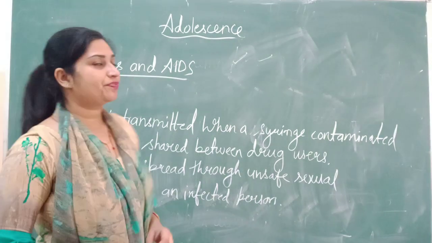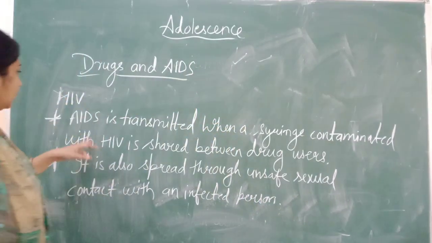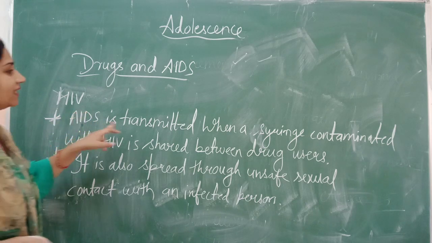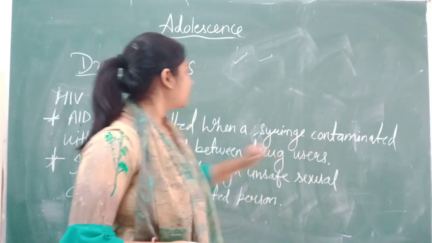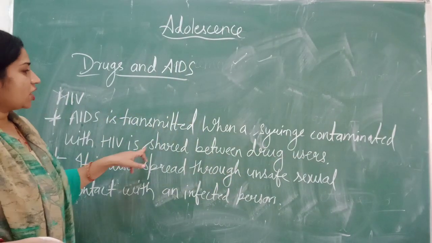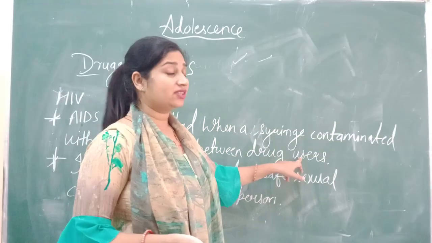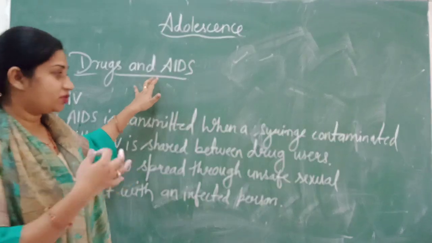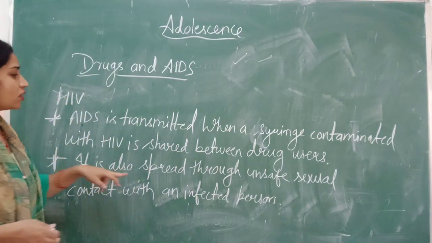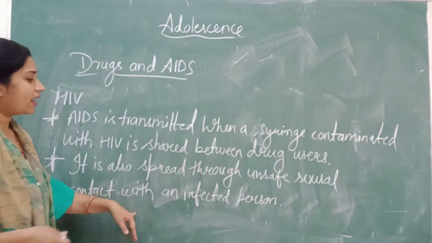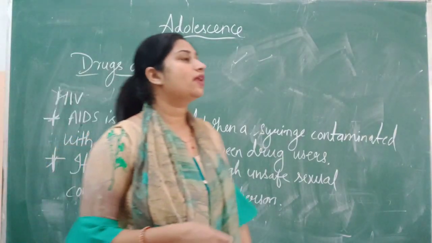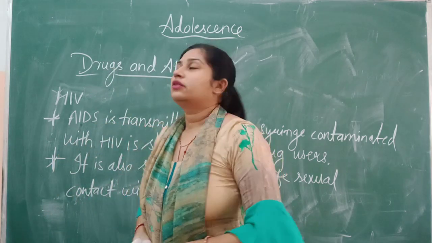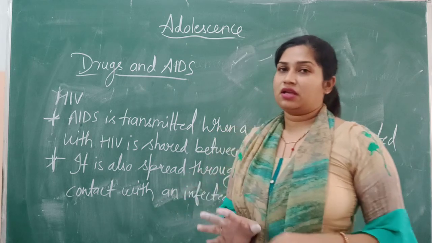Other modes through which HIV can be spread are: AIDS is transmitted when a syringe contaminated with HIV is shared between drug users. That is why this topic, drugs and AIDS, is given together. It is also spread through unsafe sexual contact with an infected person, and it can also spread from an infected mother to child. So now this is all about this chapter, adolescence.